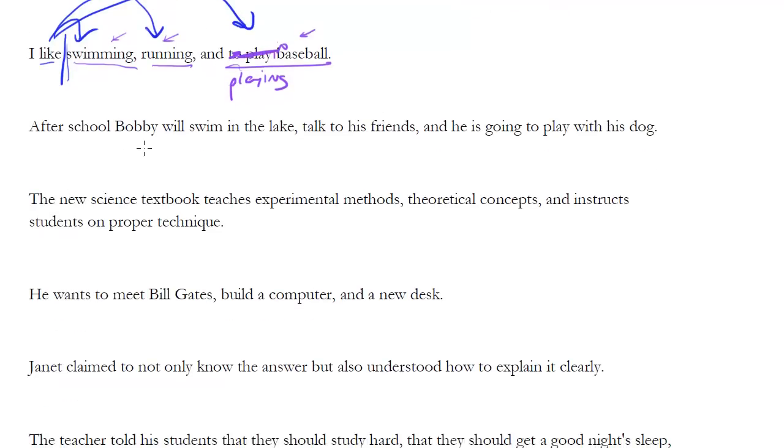After school, Bobby will swim in a lake, talk to his friends, and he's going to play with his dog. So notice, list of things. After school, Bobby will swim in the lake, right? Root of the verb. Talk to his friends, okay? And he is going to play with his dog. So wait a minute. We have verb, and then clause. Not good. So we can fix this by getting rid of the he is and just say, and play with his dog, right? We don't need the going to because that's already built into the will, right? So after school, Bobby will swim in the lake, talk to his friends, and play with his dog.